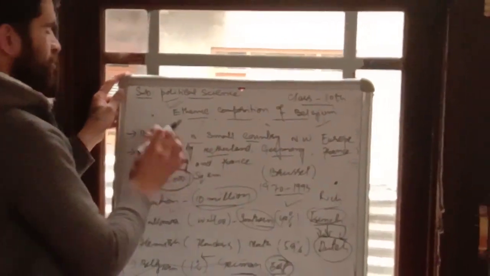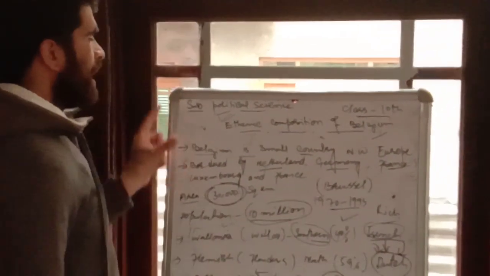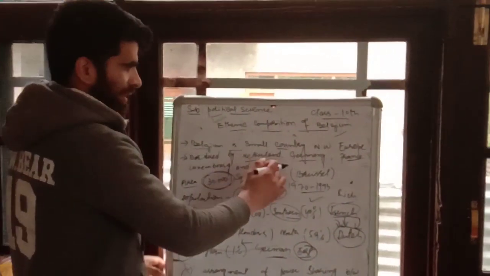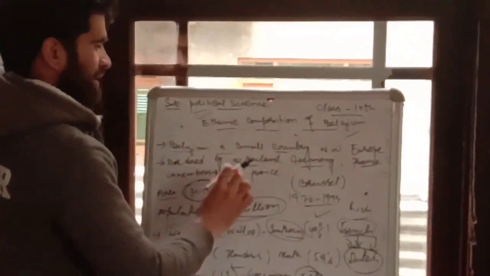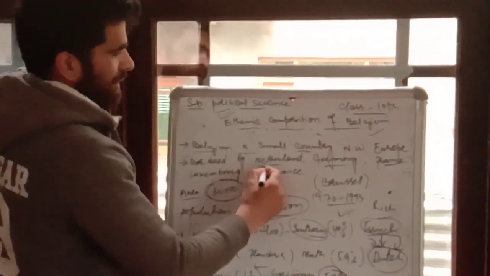Belgium is a small country of northwestern Europe. First point you have to remember: Belgium is a small country located in northwestern Europe, and it is bordered by the Netherlands, Germany, France and Luxembourg. These are the neighboring countries which surround it.